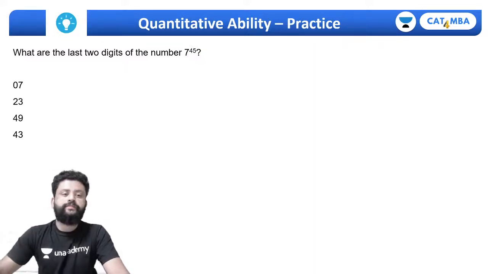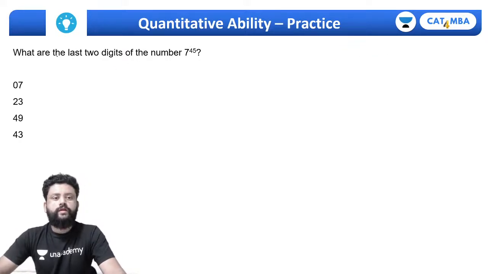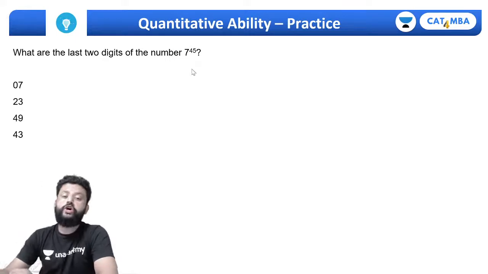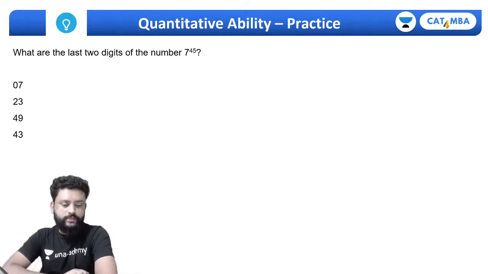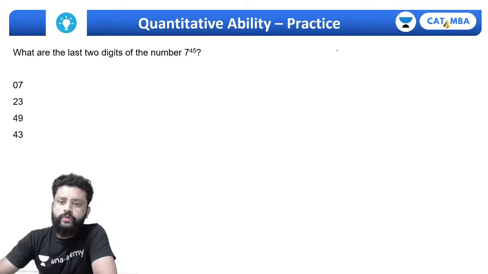Let's move to the next. What are the last 2 digits of this number? Now this is a number which does not end with 1. Okay, so in this question type we can bring it to 1 because we know